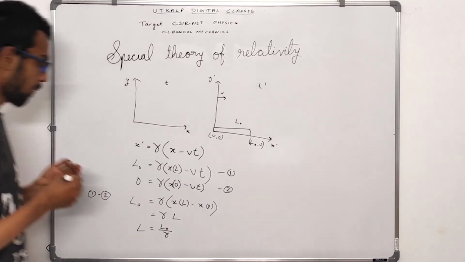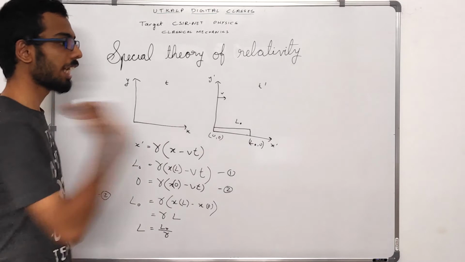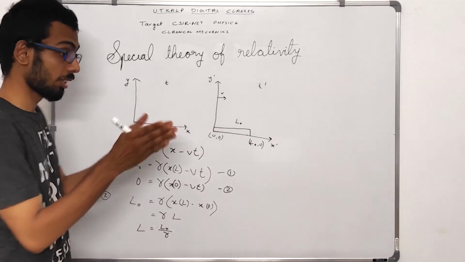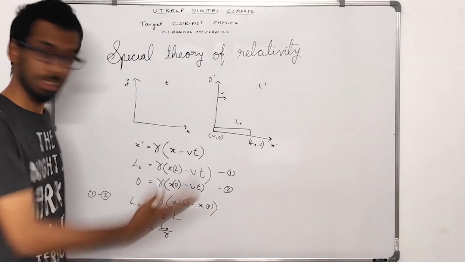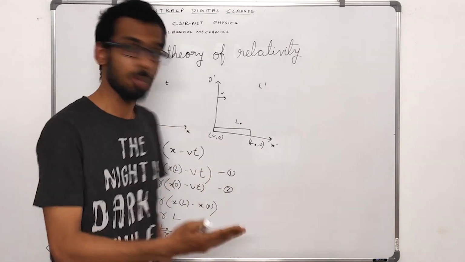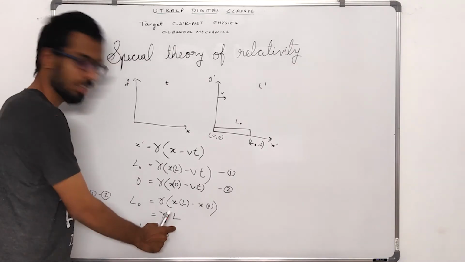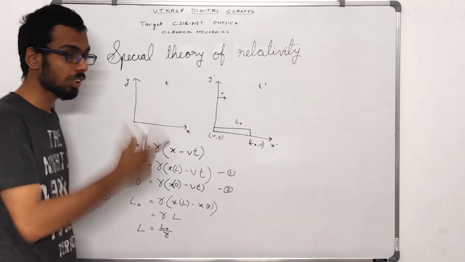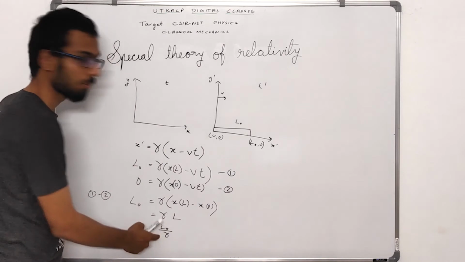So for a person, if a rod kept parallel to a direction is moving in that direction, then the length of that rod as observed by that person, L, will be equal to the inertial length, the length of that rod when it is kept at rest, L0 by gamma.